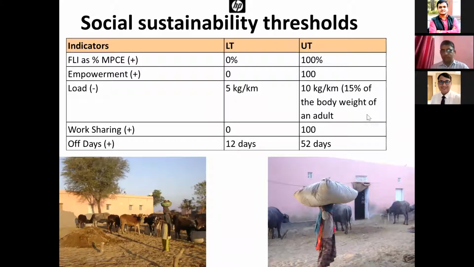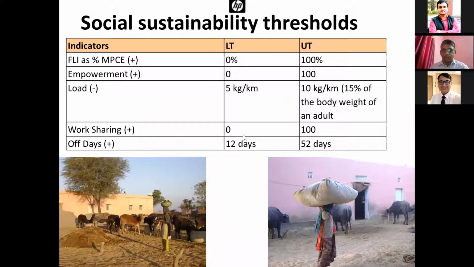If a person is carrying 5 kg for 1 kilometer, that was the minimum, based on the negative relationship. And if a person is carrying 10 kg per kilometer, that means 15% of the body weight of an adult, and it will be the least sustainable. These 15% of body weight limits are defined by some ergonomists.